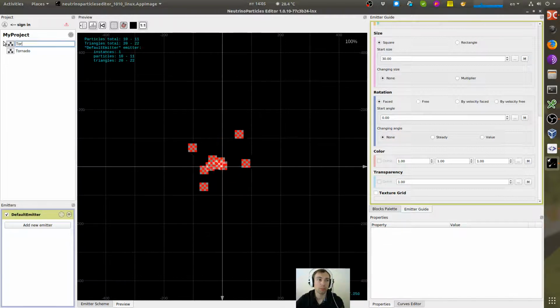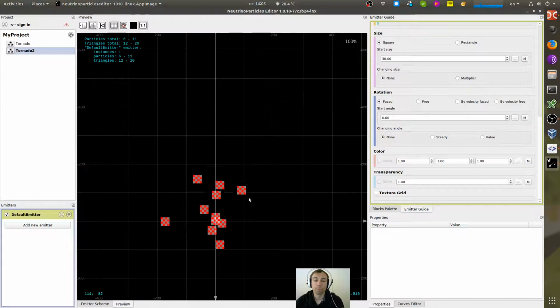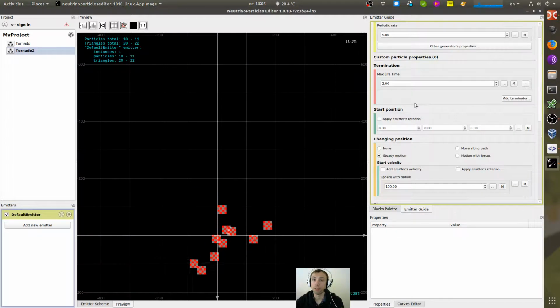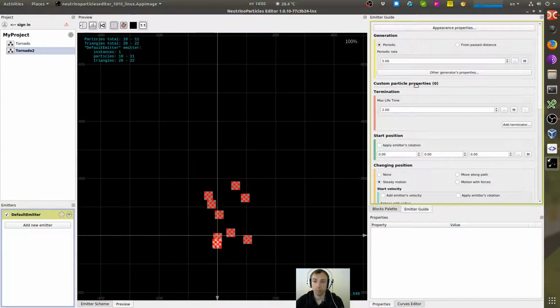tornado 2, and in this effect I will use an advanced feature called custom particle property.